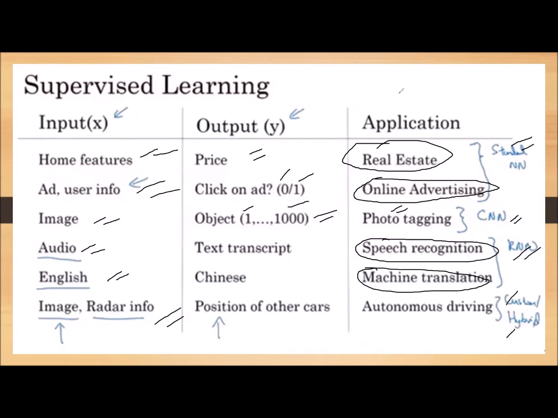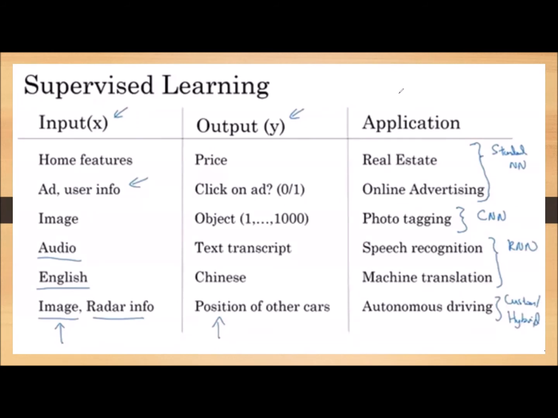So far in this slide we have discussed different applications where we are using neural networks. Whenever we have structured data, meaning inputs are very well defined, we can use the standard neural network. But when we have unstructured data, for example an image where we have to tell which person it belongs to, that may be done by using the convolutional neural network.